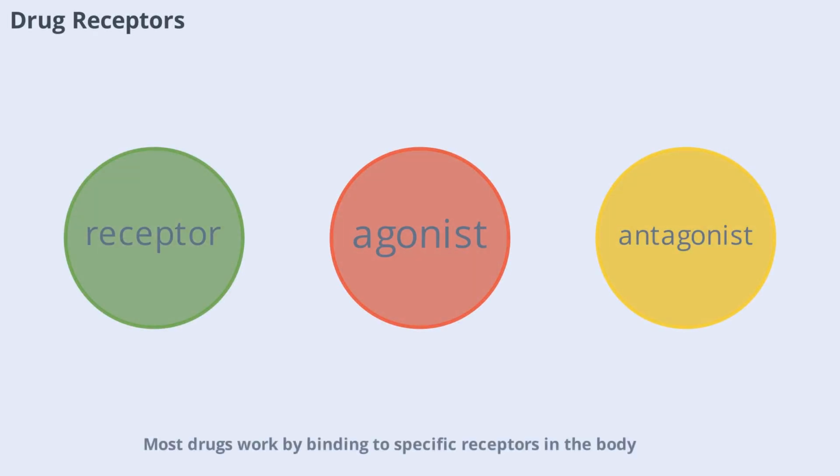Most drugs work by binding to specific receptors in the body. These receptors are like locks, and the drug is the key. When a drug binds to its receptor, it can either activate it as an agonist or block it as an antagonist. Understanding receptors helps explain why drugs have specific effects and why side effects can occur if other receptors are affected.